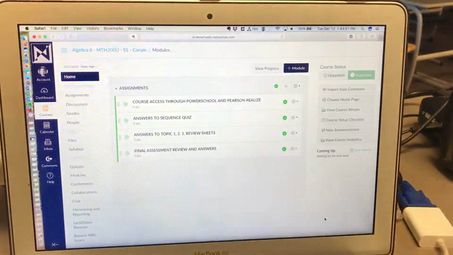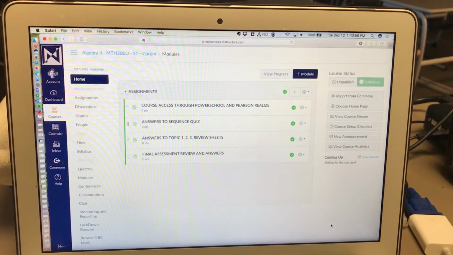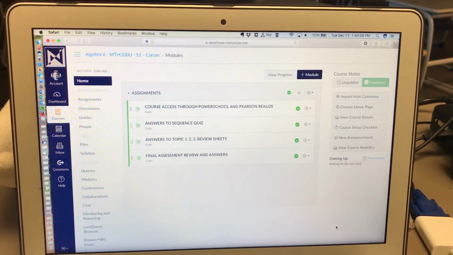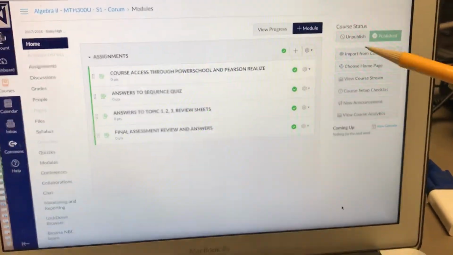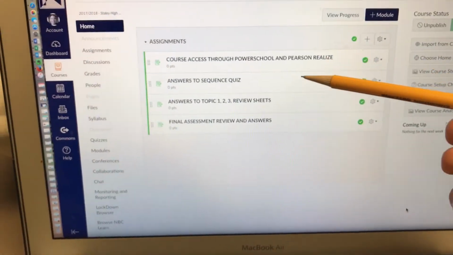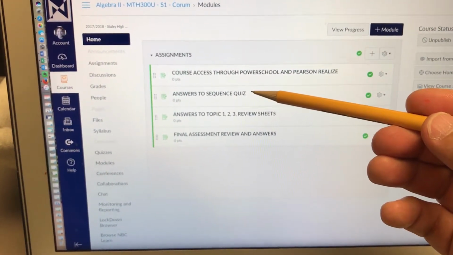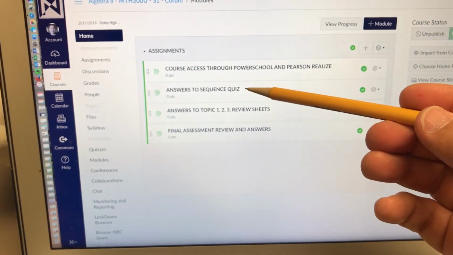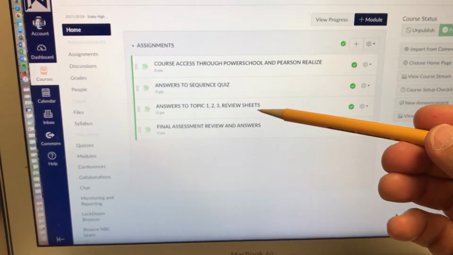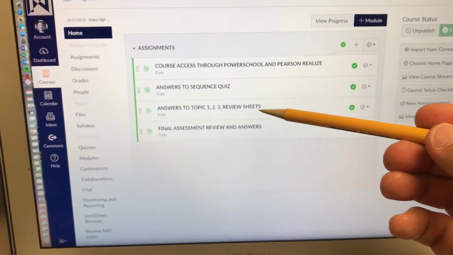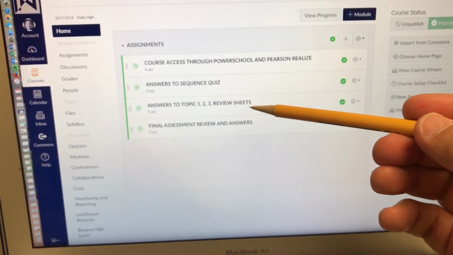So here's the deal. I want to show you a couple things here on Canvas, as well as go over the quiz that you took last time. Let me start with Canvas first. If you log into Canvas, there is first of all the answer sheet to the quiz that you took on Monday, and I'll go over that in detail in just a second. Also in Canvas, you've got the answers to the review sheets, the back sides of the sequence sheets that we've done in class the last few days, to review for the final.